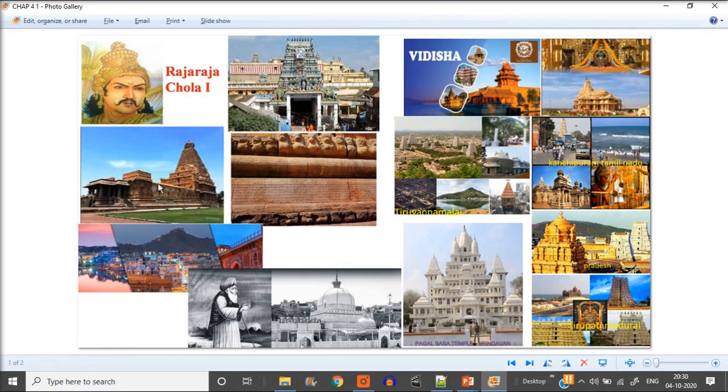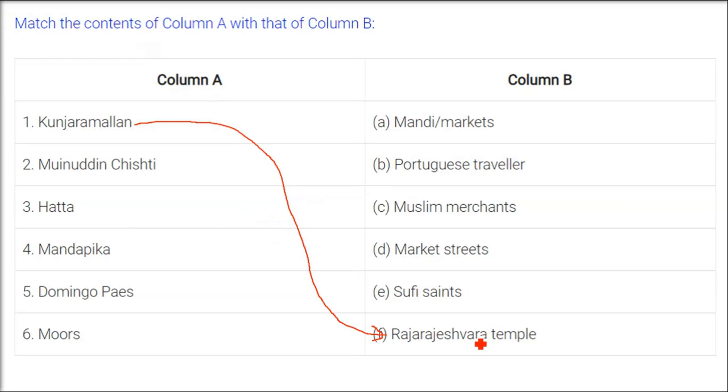His name was Kunjaramallan Rajaraja Peruthachan. Rajaraja also comes in his name. He inscribed it with all pride that he made the Rajarajeshwara temple.